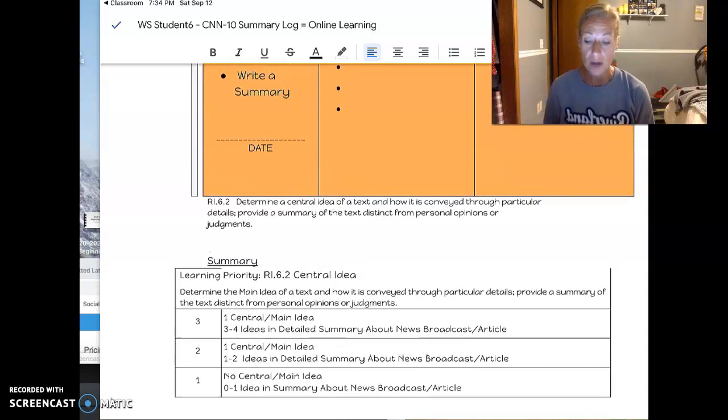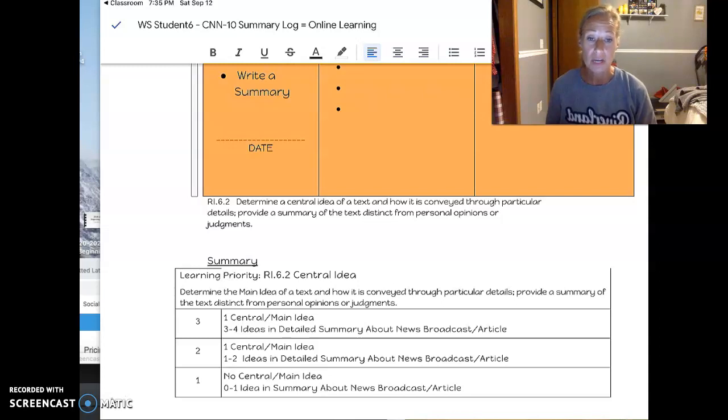the rubric down there. So we have a standard that is called RI 6.2, and it's determining a central theme of a text and how it is conveyed through particular details. You are then to provide a summary, so that is the standard that we're looking at. Provide a summary of the text using distinct words without bringing in that personal judgment or that personal opinion. Okay, so looking down at the grading, the 3 tells you that there's a central main idea. So that main idea would be the wildfires in California. And then you come up with 3 to 4 ideas and details.